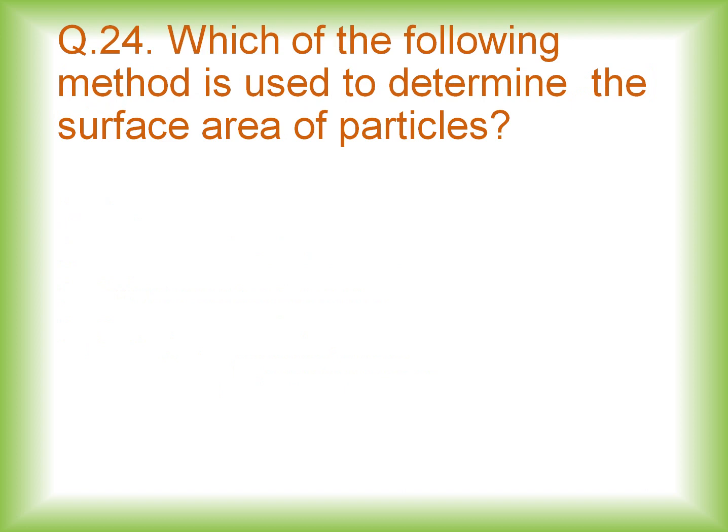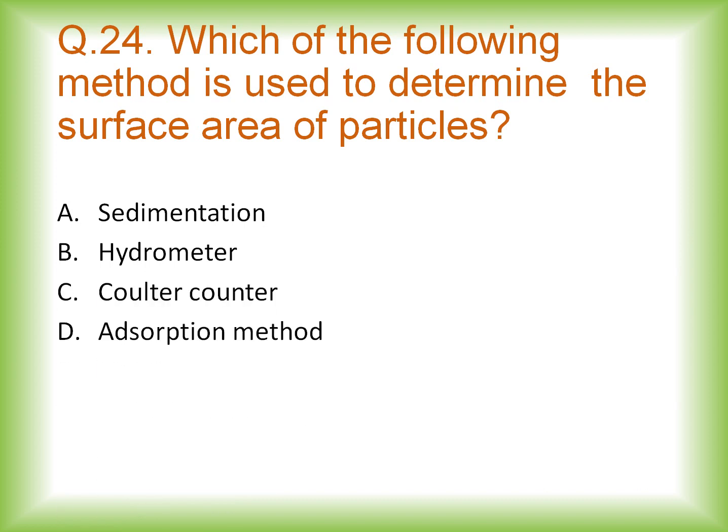Now, which of the following methods is used to determine the surface area of particle? Now specifically here we are talking about the surface area of the particle. So which method is used to determine the surface area of the particle? The options are sedimentation, hydrometer, Coulter counter, and adsorption method. And the right answer is option D, that is adsorption method. So to determine the surface area of particle we use adsorption method.